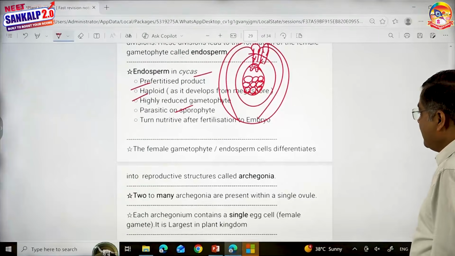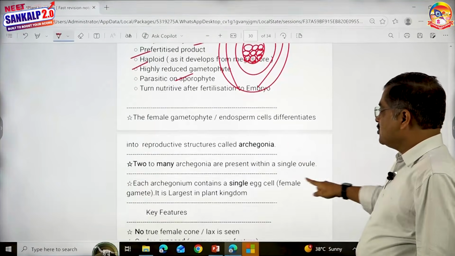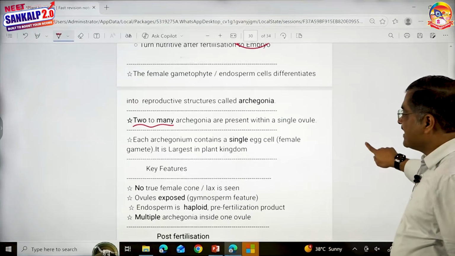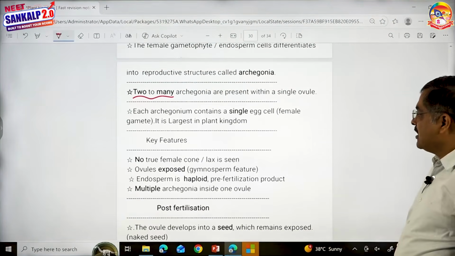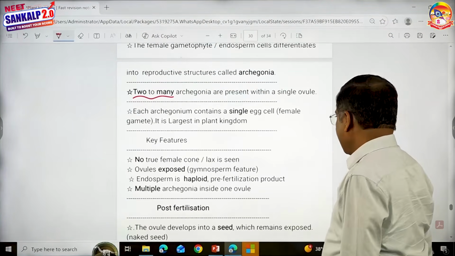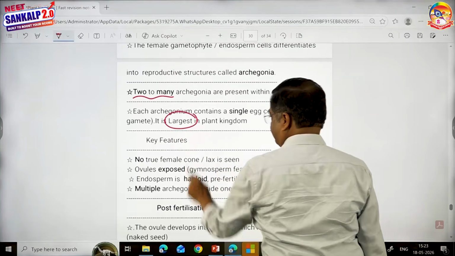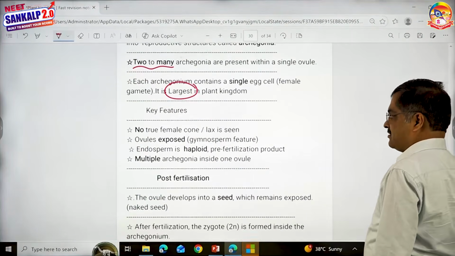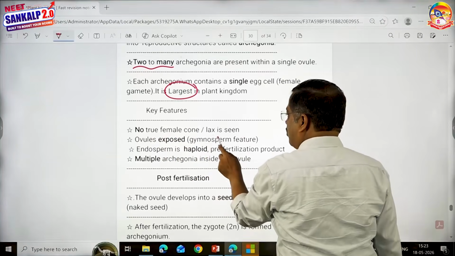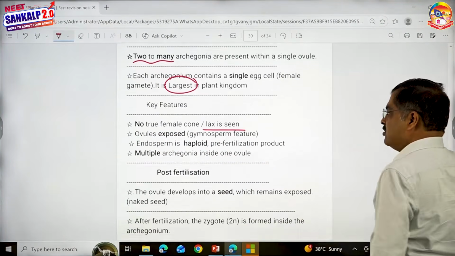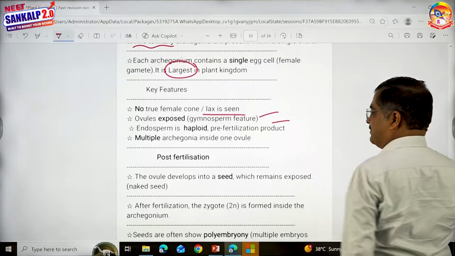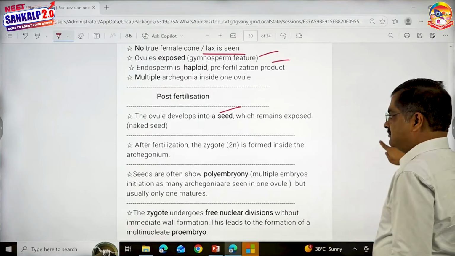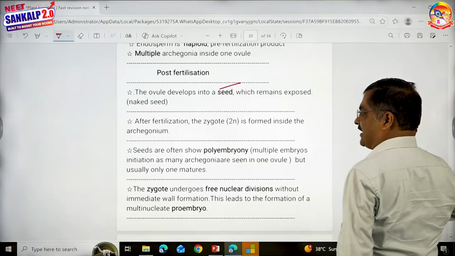All right. The female gametophyte differentiates into archegonium. 2 to many archegonia are present inside a single ovule. Each archegonium contains a single egg cell, and the egg cell is also the largest in plant kingdom. And key features: no true female cone, lax is seen. Ovules are exposed, endosperm is haploid, pre-fertilized product. After fertilization, ovule develops into seed. The zygote is formed inside the archegonium.